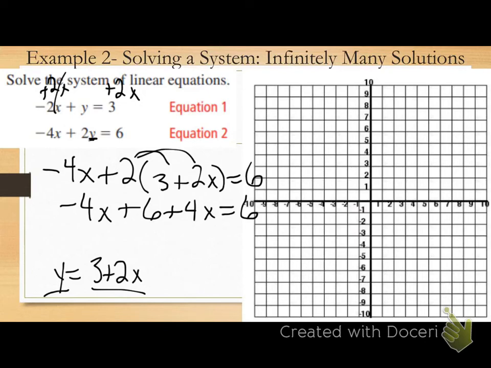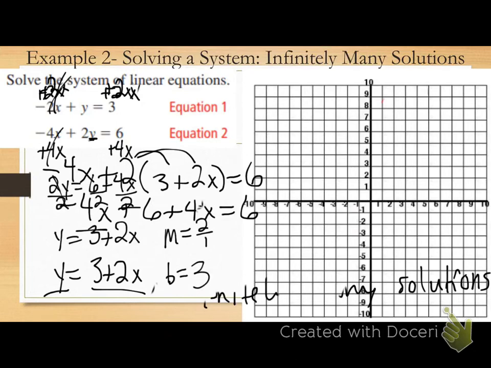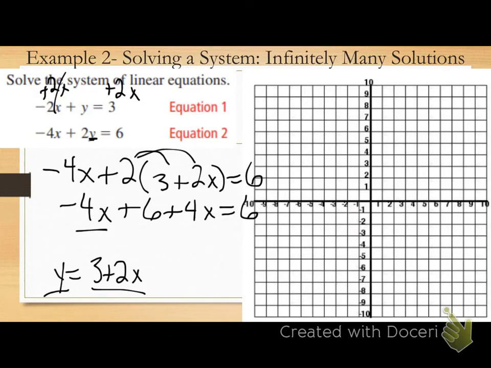Combine my like terms. What are my like terms? Negative 4x and... the other thing with the x in it? 4x. What do I get when I combine those? What's negative 4x plus 4x? 0x, right? They cancel out.